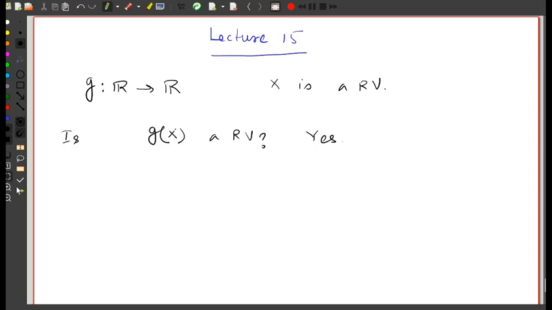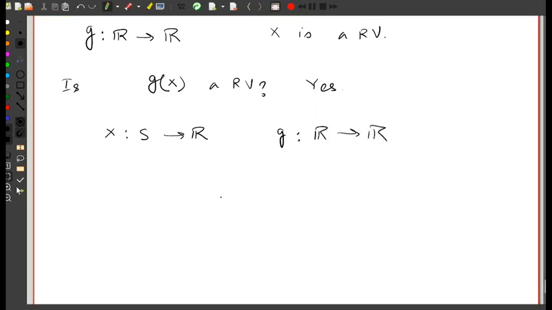So by g of X, I basically mean the composition of two functions, g and X. If X was a function from S to R, sample space to R, I have a g which is a function from R to R. So the scenario is something like that.